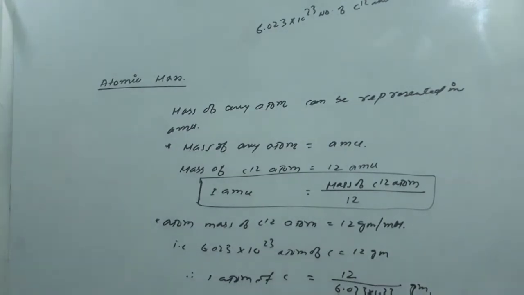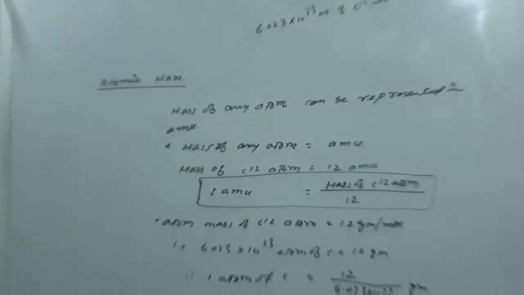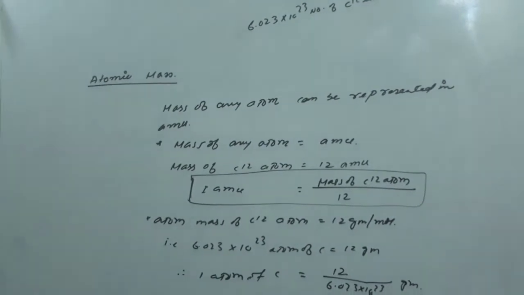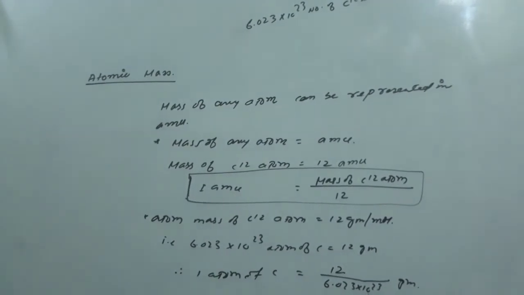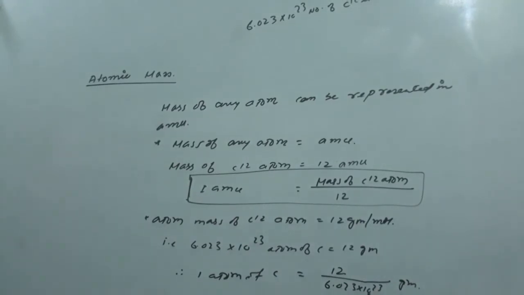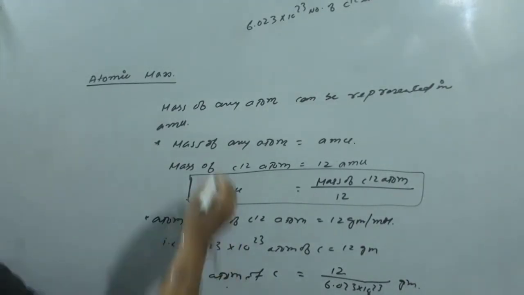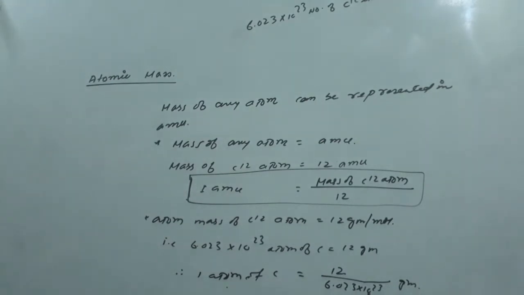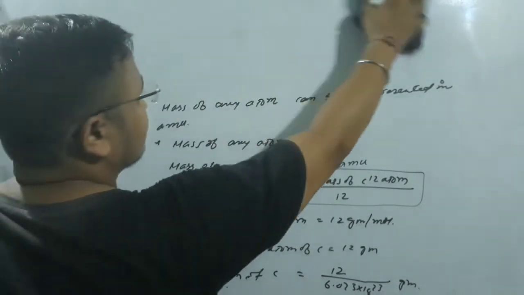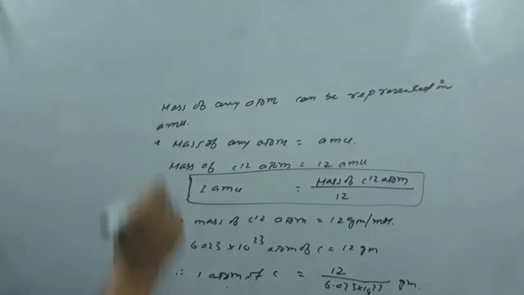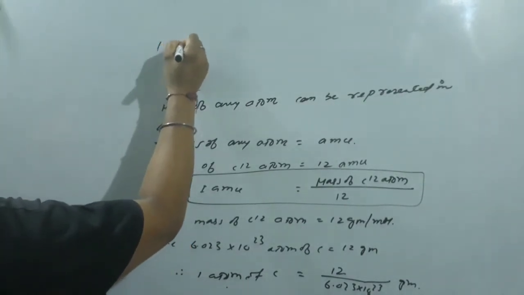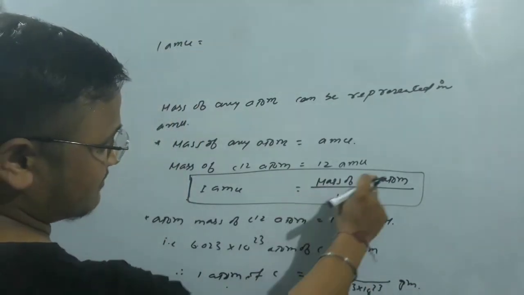Now what we will do, guys, is that we will just replace the value of 1 mole of carbon with the help of this value. So 1 AMU equals, we have to place the value of mass of carbon-12 atom.